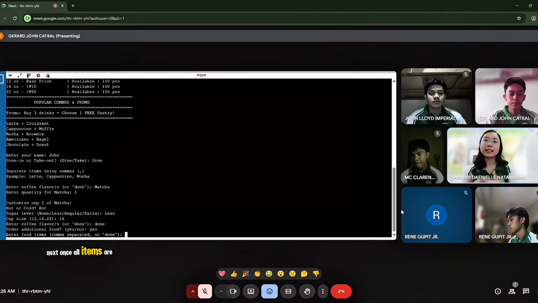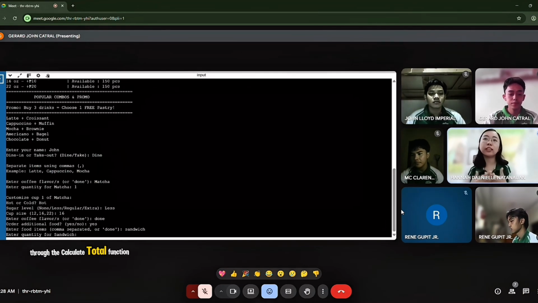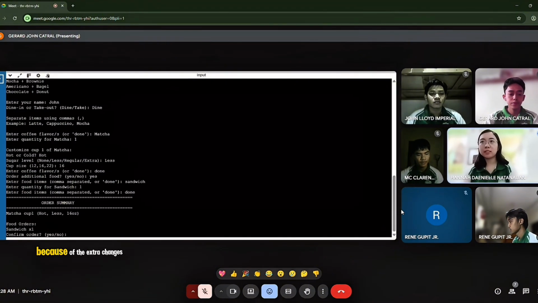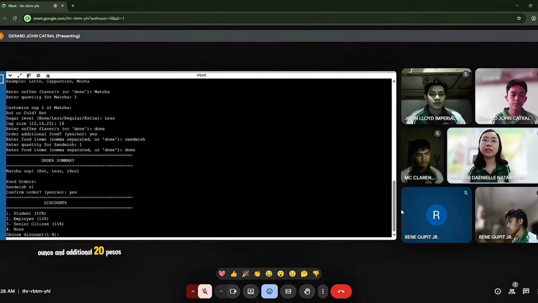Next, once all items are selected, the system calculates the total through the calculate total function. Coffee prices change depending on cup size because of the extra charges. For example, additional 10 pesos for 16 ounce and additional 20 pesos for 22 ounce. Food items are also calculated based on quantity.